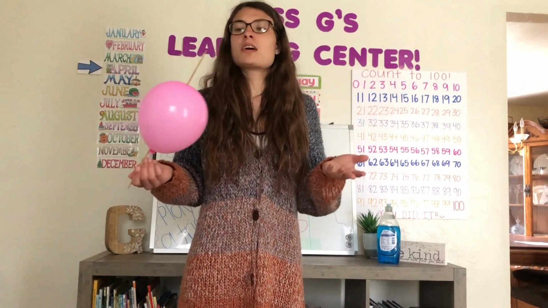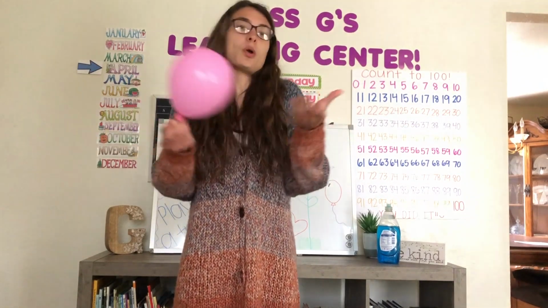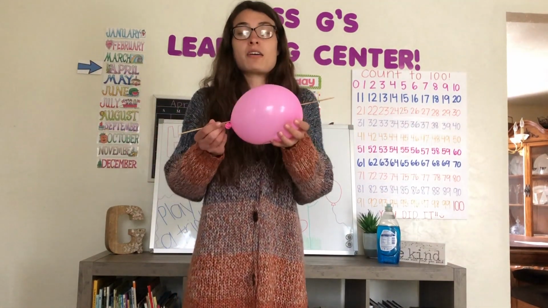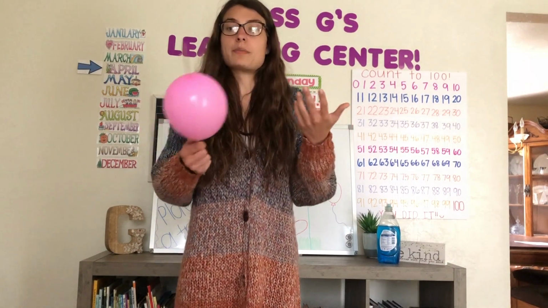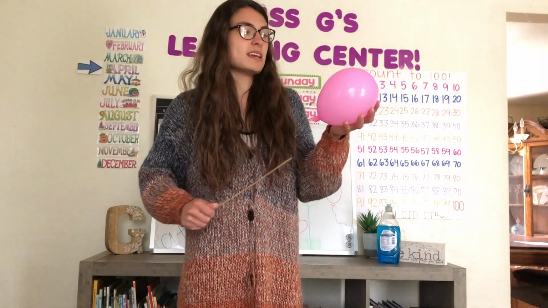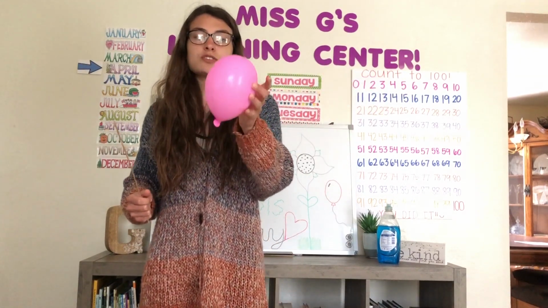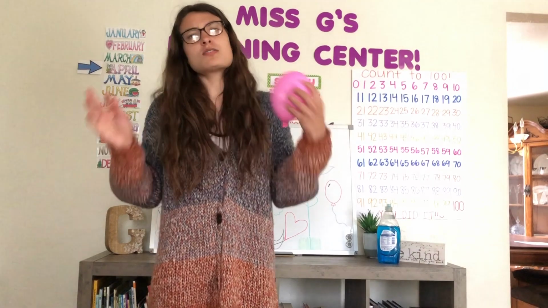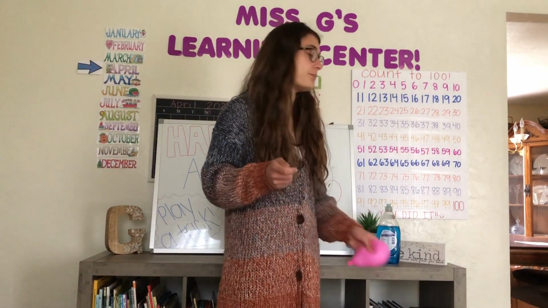So it's not really a trick because we know when we stab a balloon with something pointy, it's going to pop or it's going to let air out like this is, and we see how smushy it is because all of the air is coming out. Then we take it out and we still see that the air is slowly coming out and it's starting to get smaller and smaller. So that's not really a trick. We knew that, right?